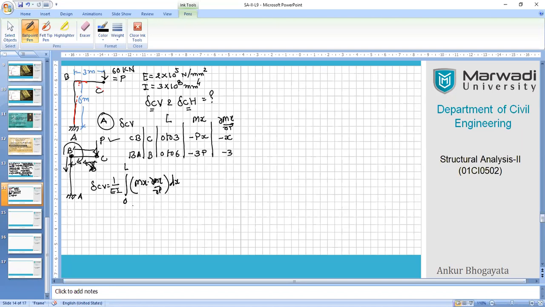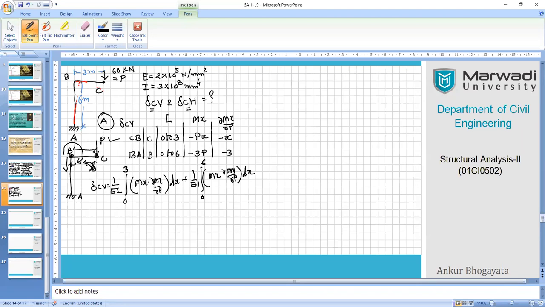This is for the first segment. You can write down the length directly over here also, not an issue. It will give you better clarity as well. So 0 to L, that is 0 to 3 meter for the first segment, plus 1 upon EI, sorry, integration 0 to 6, because this length is 0 to 6, Mx del Mx upon del P dx.